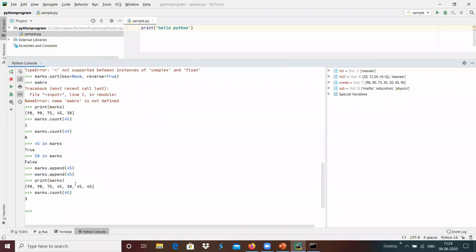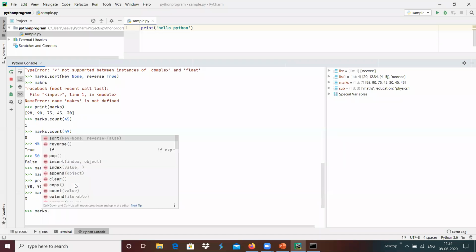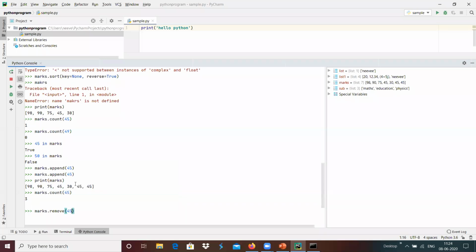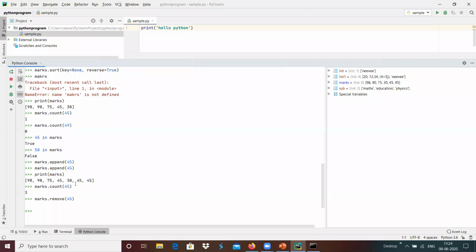If we wanted to remove some of the values, for example, marks dot remove the value 45, that value present inside the list gets removed accordingly. For example, after removing, we can print the marks.